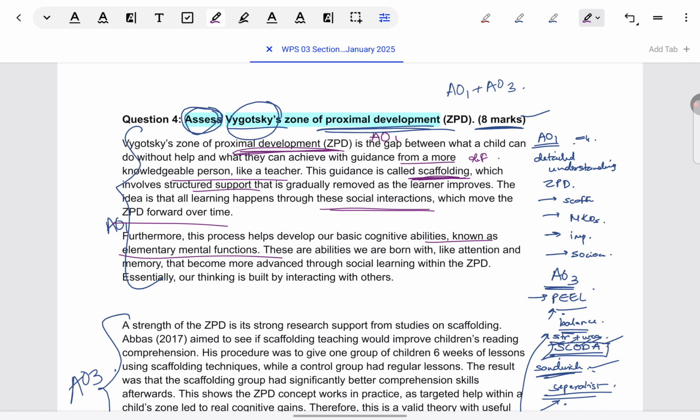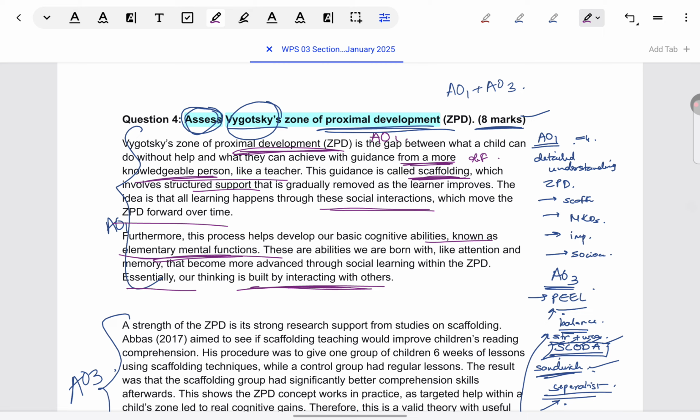Also, elementary mental functions, cognitive abilities; the term used by Vygotsky for it was elementary mental functions. So, this is how they develop in the ZPD. I think the more knowledgeable other is already given. Besides that, when AO1 gets over, you can see how it's concluded by saying that this is how our interaction helps us to develop our skills.